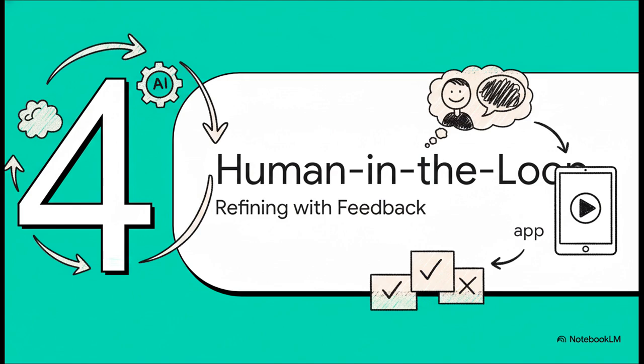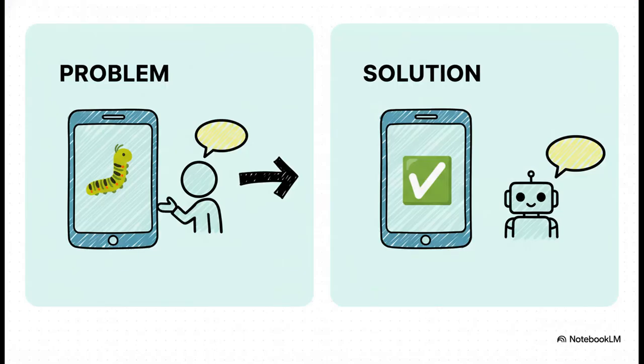Now, the first version the AI spits out is almost never perfect. And that's totally okay, because that's where we come in. Our job now changes from being the client to being the creative director. We get to test drive the app and give feedback to nudge it into perfection. And this whole refinement process, it's just a conversation.